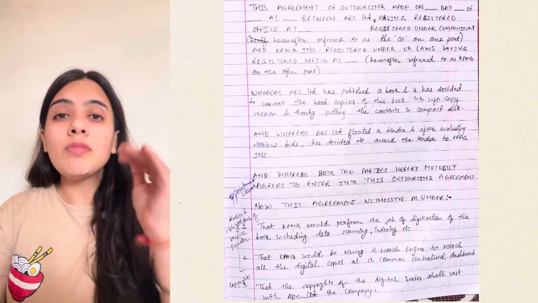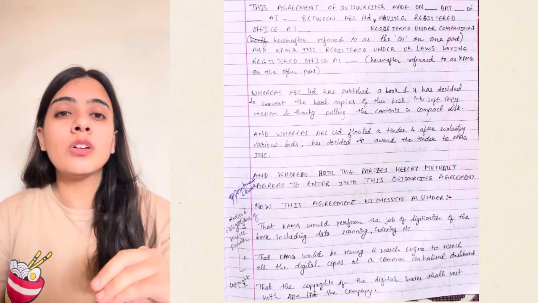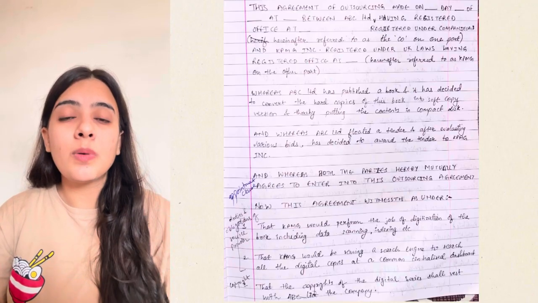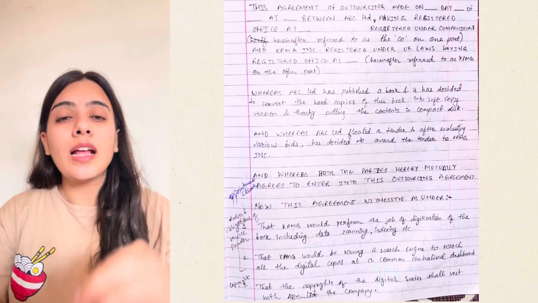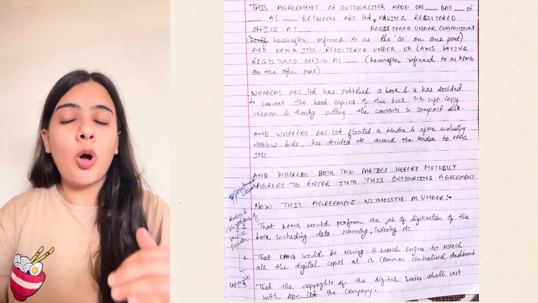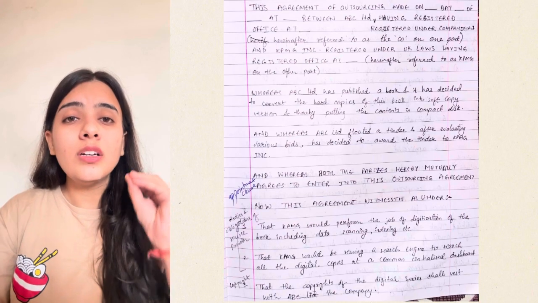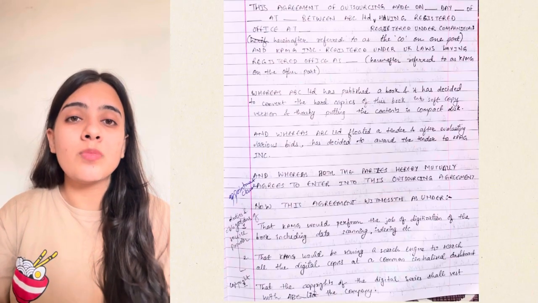Then we will define the situation, that is ABC Limited is publishing a book and they want to convert and sell soft copies also. They approached many service providers through tenders and bids, and KPMG got selected, and KPMG is going to do the service for them. And then our common clause, then our testatum, and the first clause will come: what are the duties of the service provider? That is, what are the duties of KPMG?